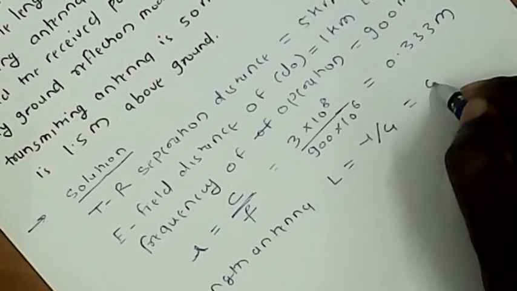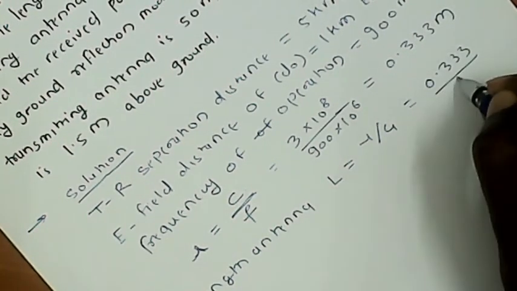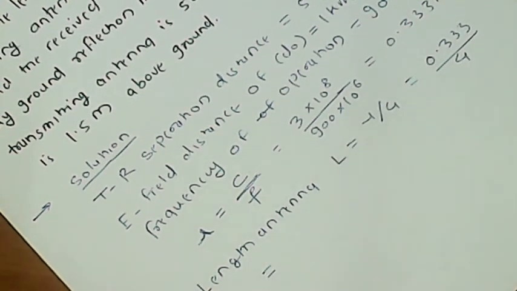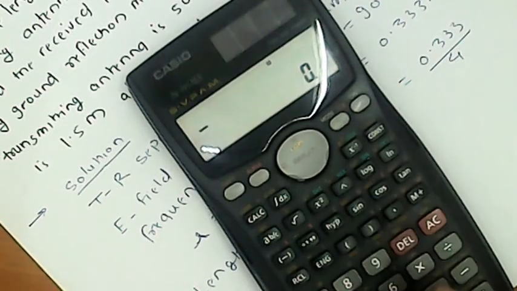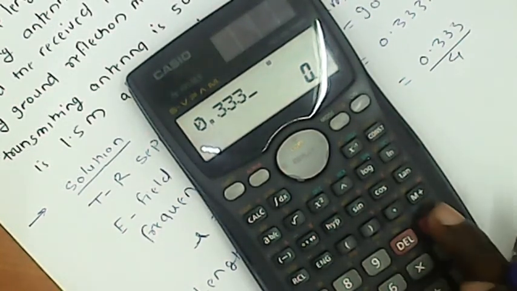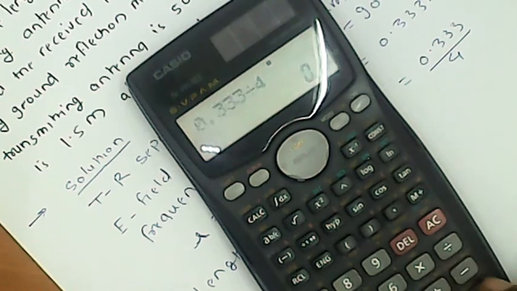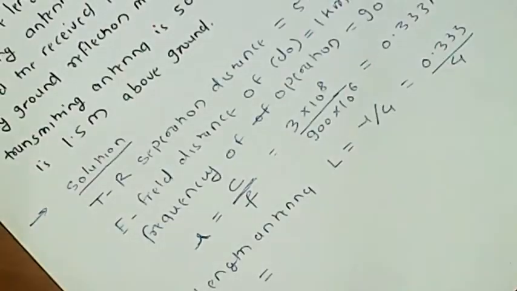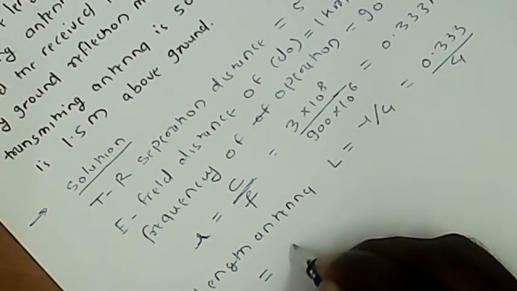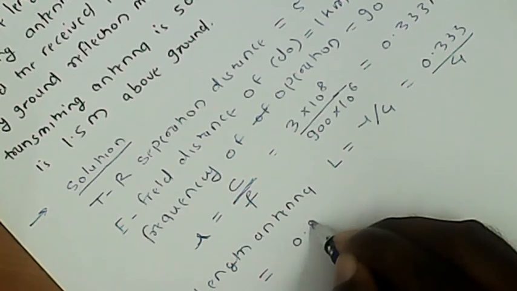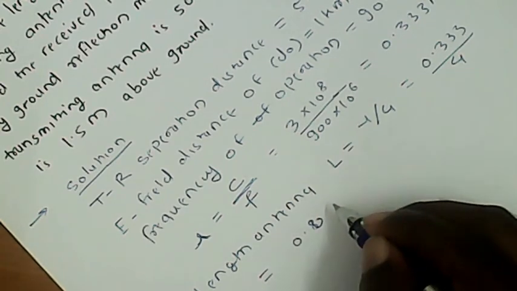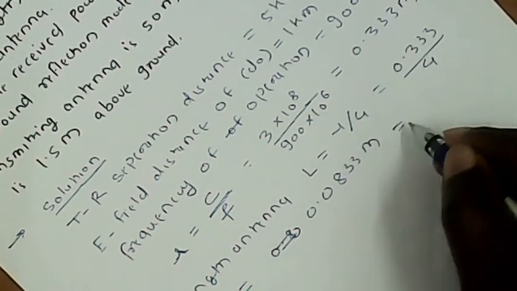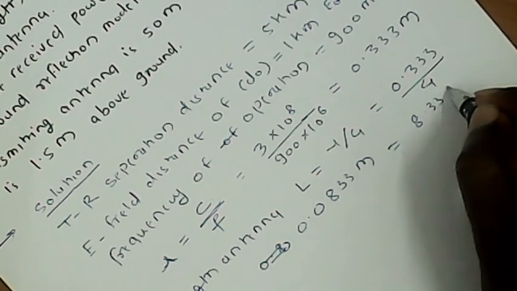So lambda is nothing but 0.33 divided by 4, which comes out to 0.0833 meter. So the length of the antenna is 0.0833 meter, or we can convert it into centimeter, 8.33 centimeter.